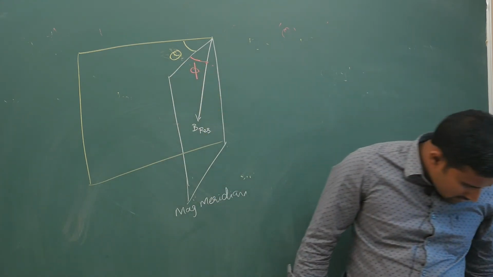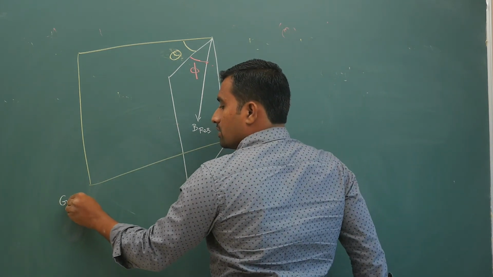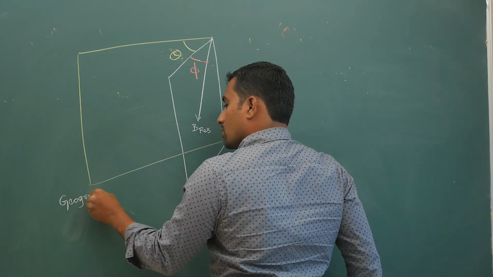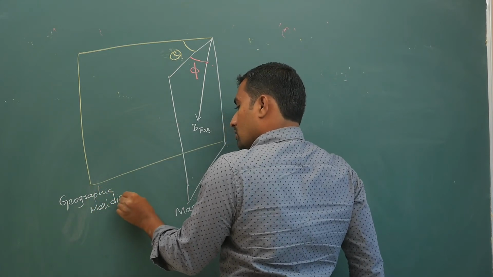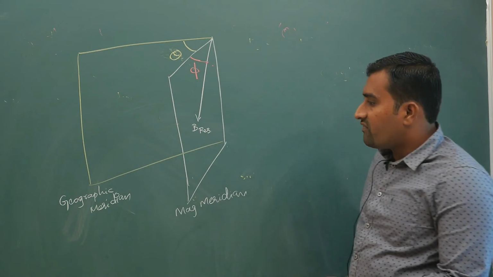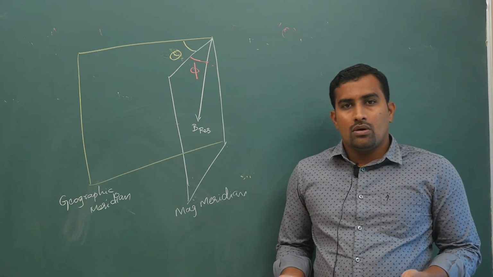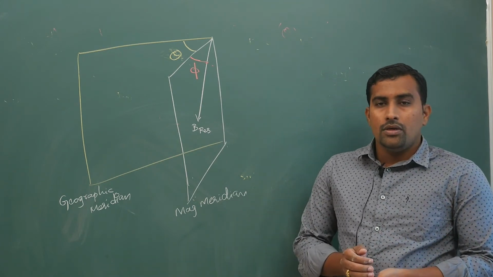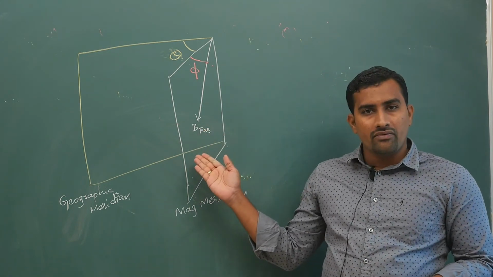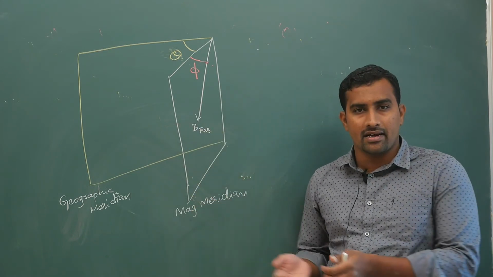If this is your geographic meridian, for example, now if you want to go to the geographic North Pole, you should not travel in the direction of the magnetic compass needle. The magnetic compass needle will show the magnetic meridian, right?